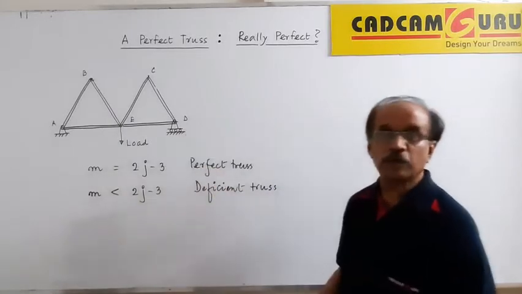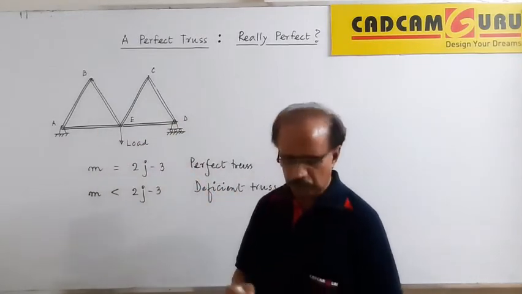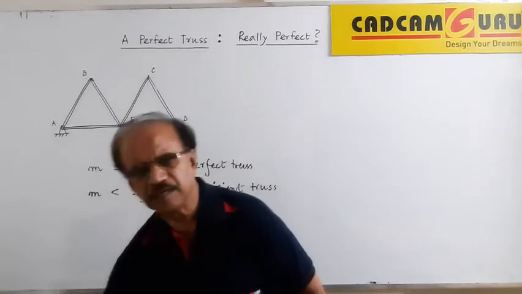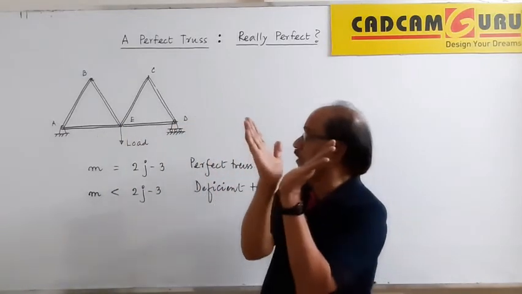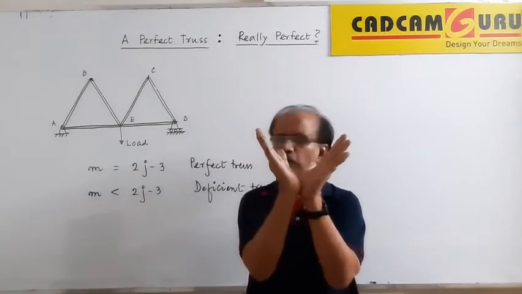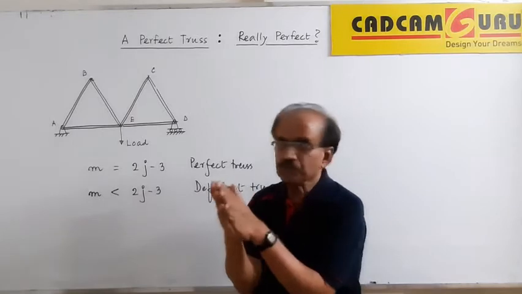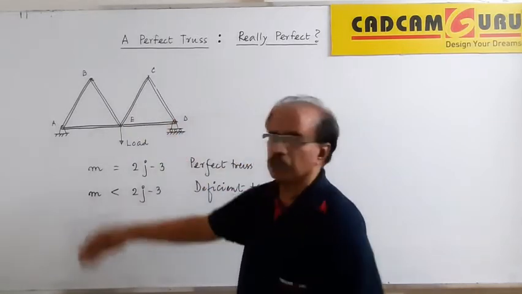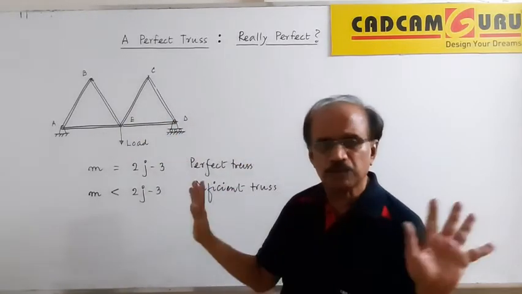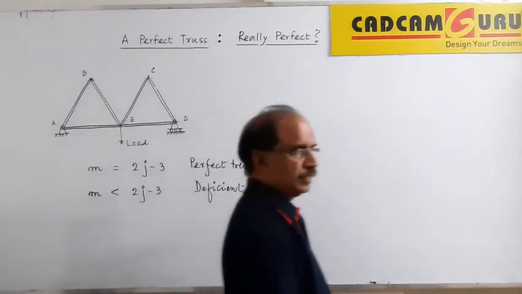Deficient truss. Something is short, something is lagging. What is lagging is the geometrical stability. Suppose a load comes over here and suppose all the joints are pin joints. Anybody can understand here: those inclined members, which are they? One is BE from one side, one is CE from the other side. They are having some angle, but the moment the load comes into the picture, the angle will collapse. Perhaps this point D will be pushed to the left hand side, and the truss will completely lose its geometry. This is the idea behind a deficient truss.